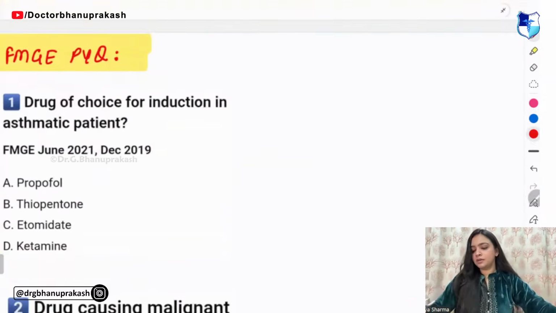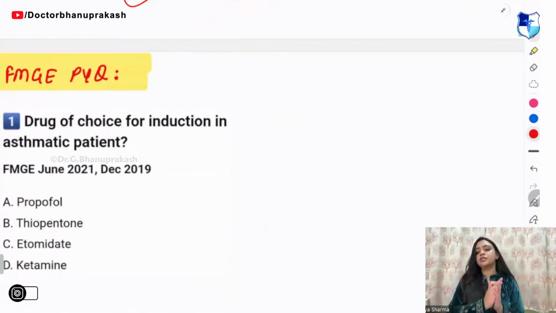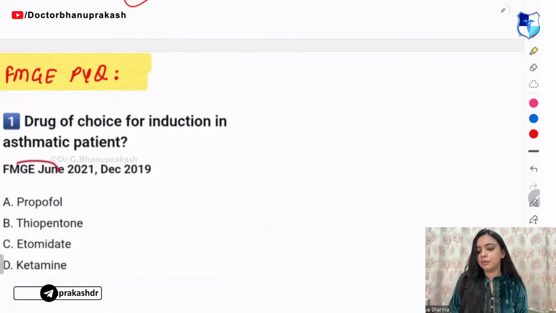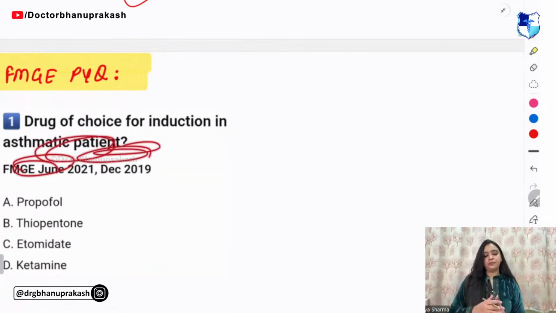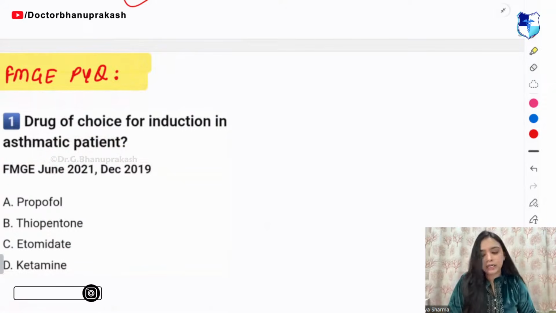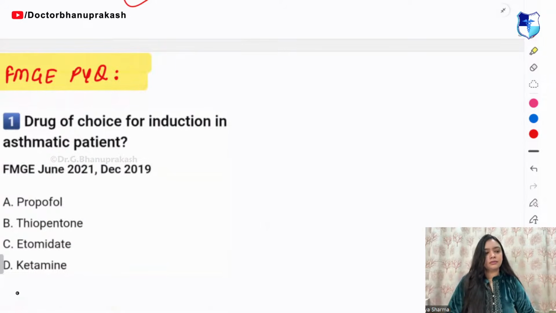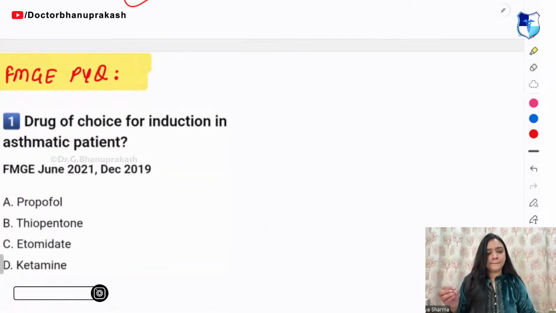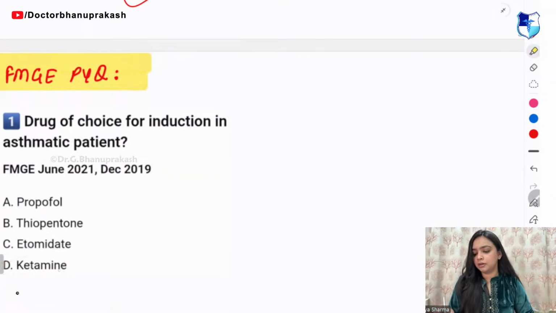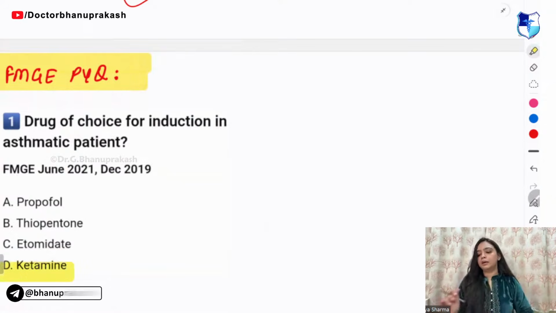Now solve this. Drug of choice for induction in asthmatic patients. For asthmatic patients, what do we use? Propofol, thiopentone, etomidate, or ketamine? So over here we use D. Very good. Over here we use the ketamine.